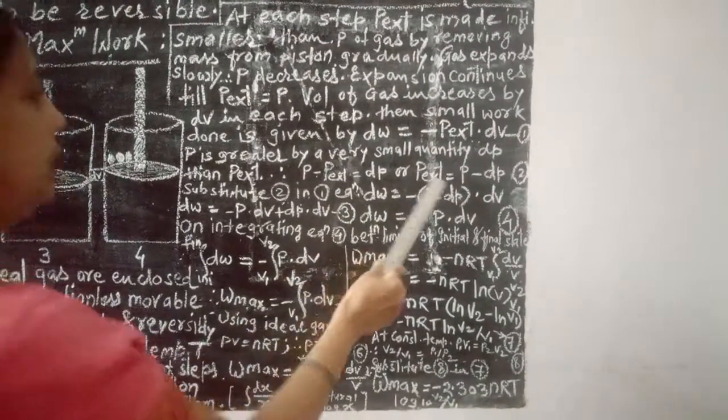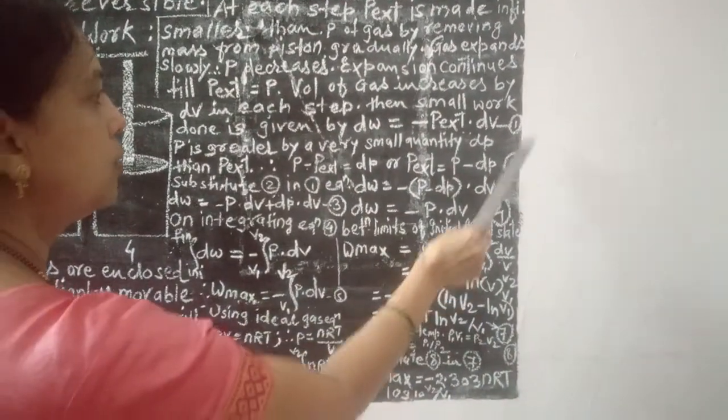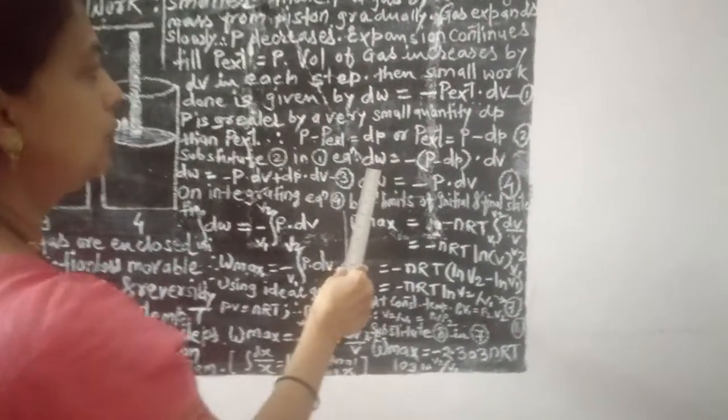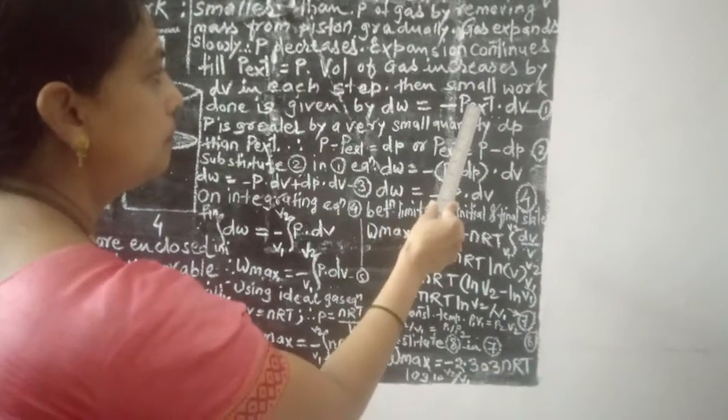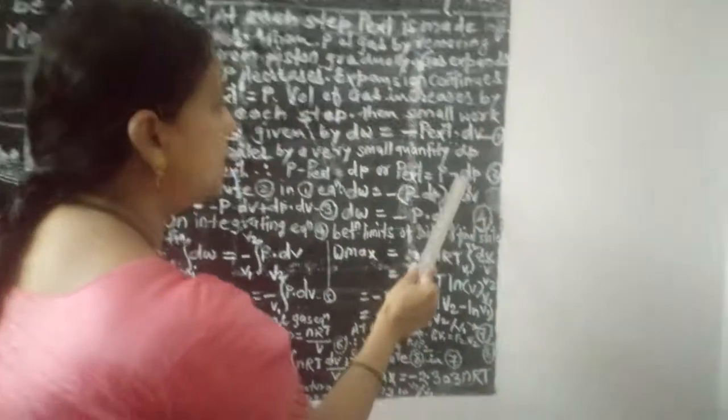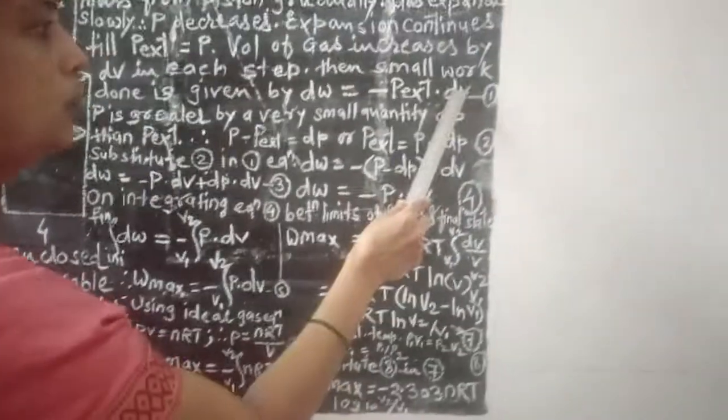So by substituting this value from equation 2 in equation 1, you can write dW is equal to minus P external, and in place of P external you can write P minus dP into dV.